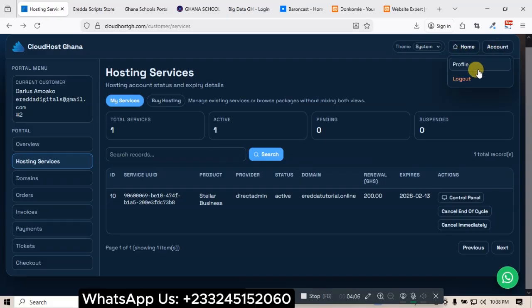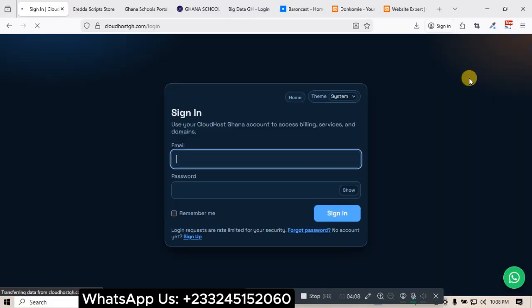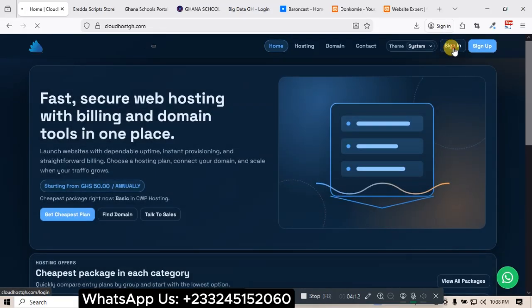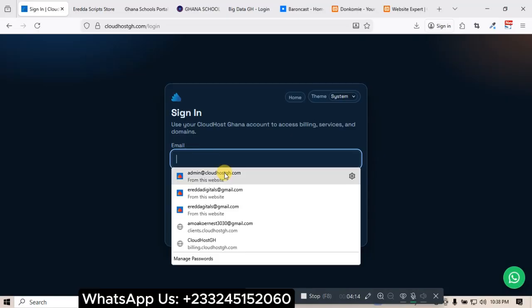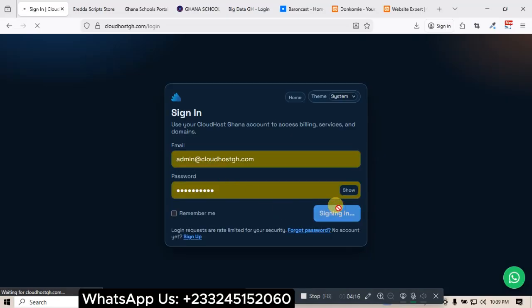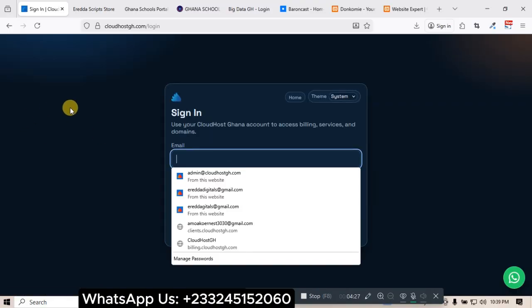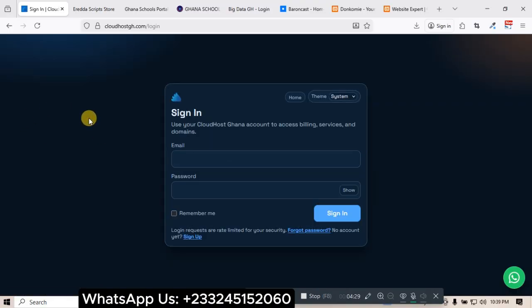I can log in, log out here. Let me go to the home page. This is the home page. I can decide to log in as administrator. This is the administrator account. With the administrator account, I have to enter a verification code, which I have to go to my email and get. I'm not ready to do that, so let me cancel it and leave it there. So this is a billing system I have developed for my server for managing my web hosting service. Good. Let me close that.